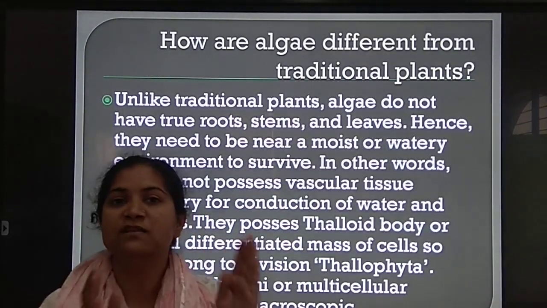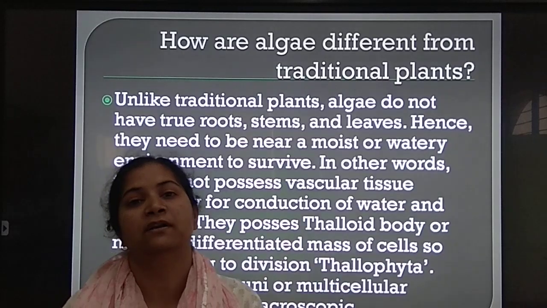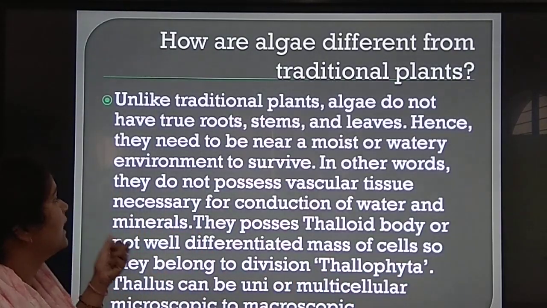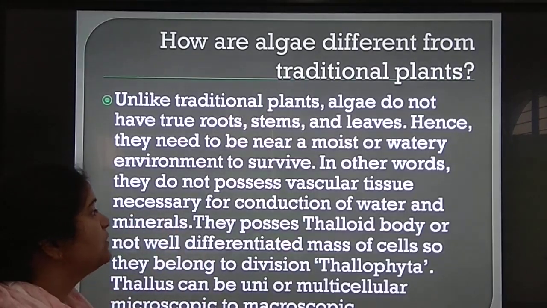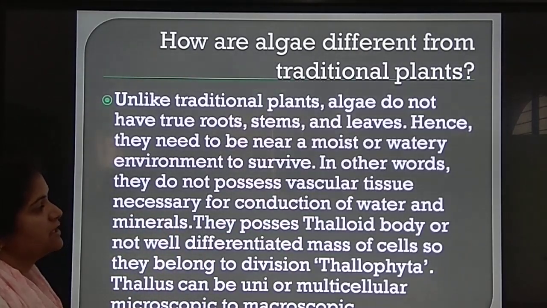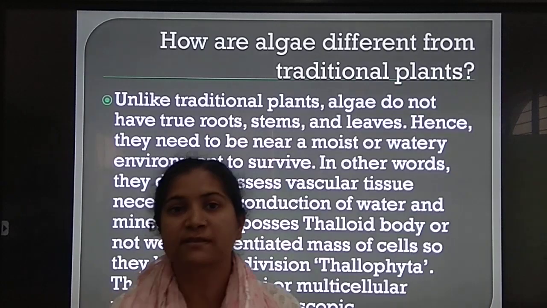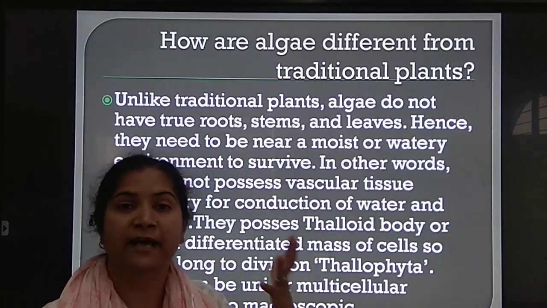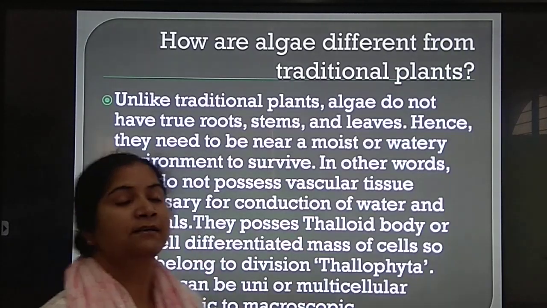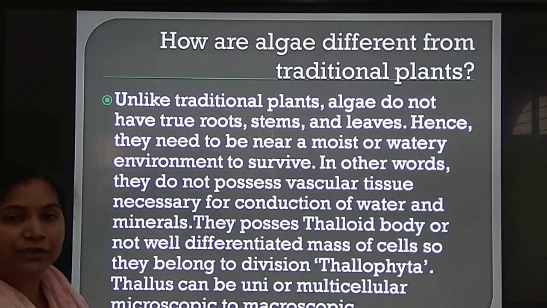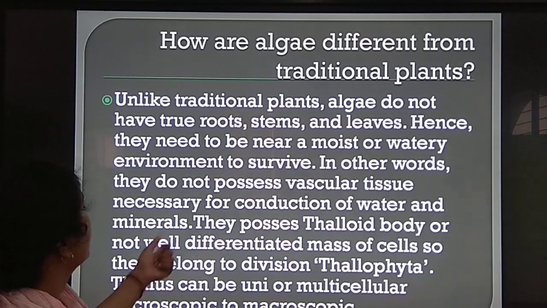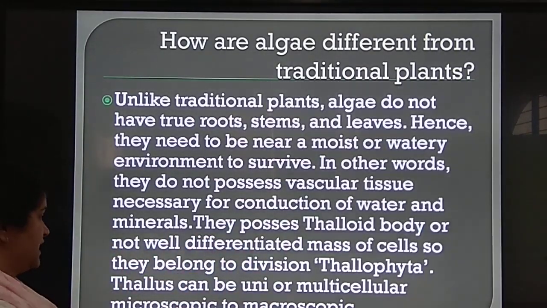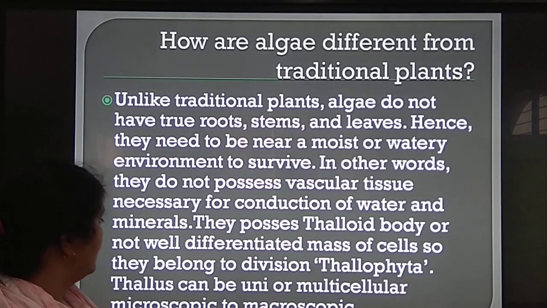Their body design is very simple. They need water so that they can absorb the nutrients, absorb the moisture. In other words, they do not possess vascular tissues necessary for conduction of water. Because xylem and phloem are not present in them, they directly live near the damp areas or moist or watery environment. They possess a thalloid body, or not well differentiated mass of cells, so they belong to division Thallophyta.